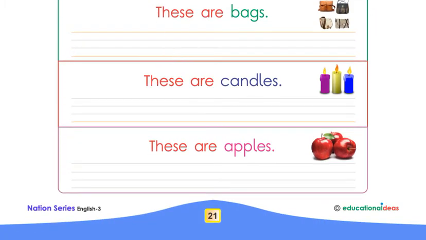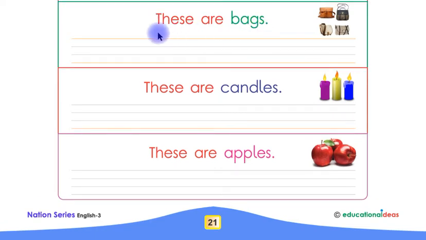Look at this, children. These are bags. Listen again, children. These are bags. Listen one more time, children. These are bags. Now say with me, children. These are bags. Say again, children. These are bags. Children, now you have to write the sentence "These are bags" in between these 4 lines by yourself.